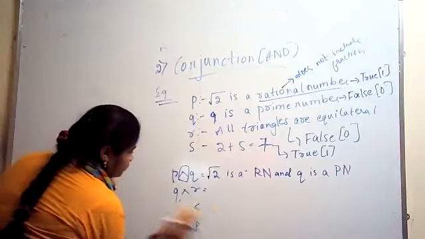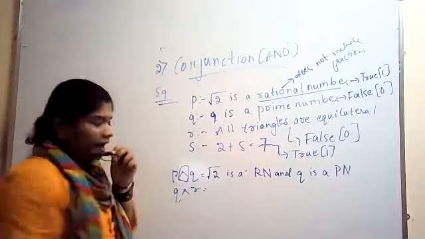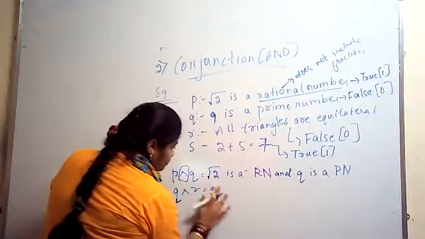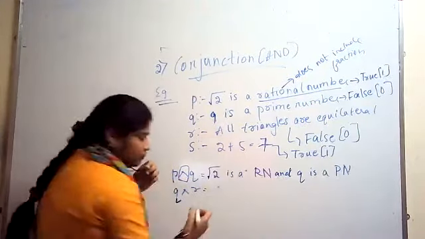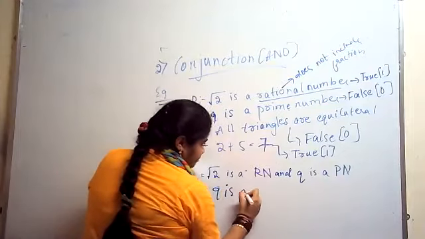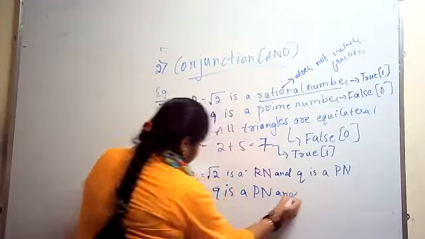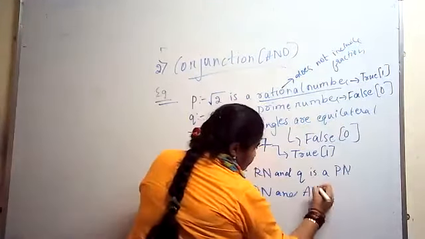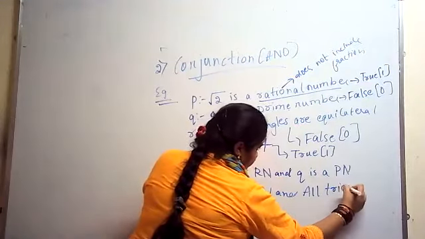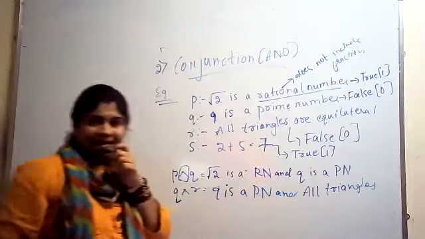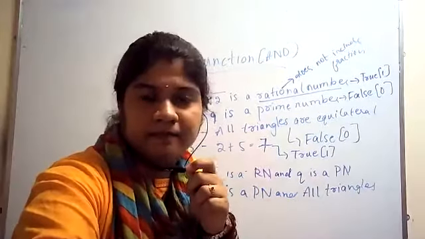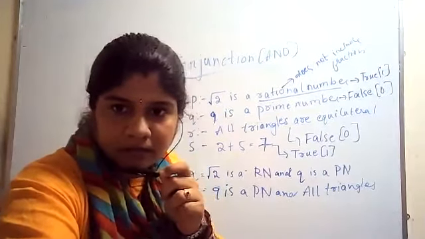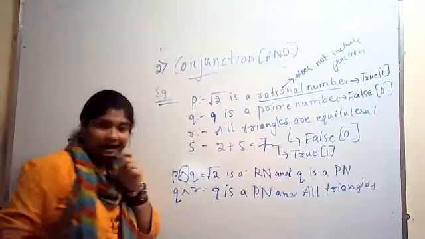I'll explain only these two, Q and R. What is Q here? 9 is a prime number. And what is R here? R: all triangles are equilateral.